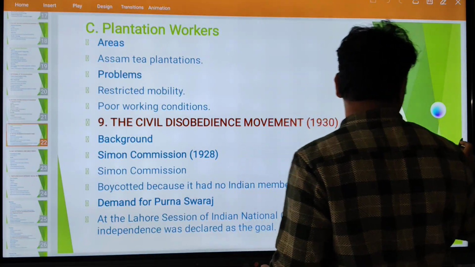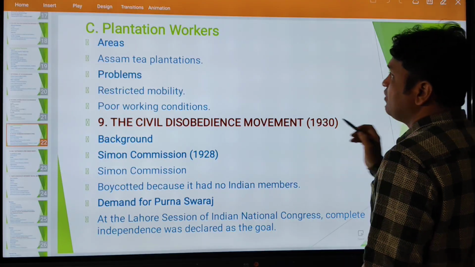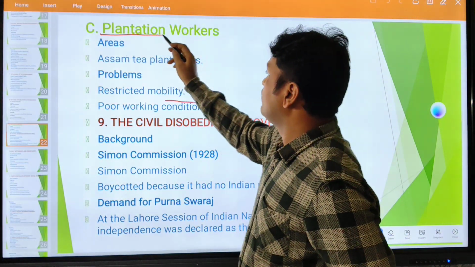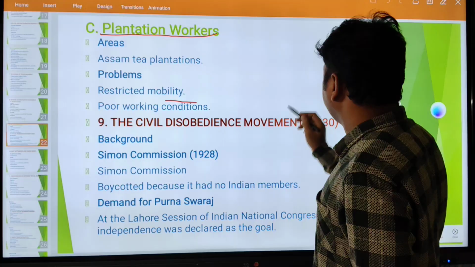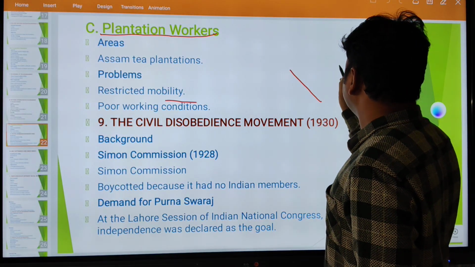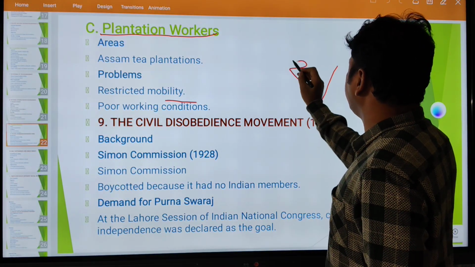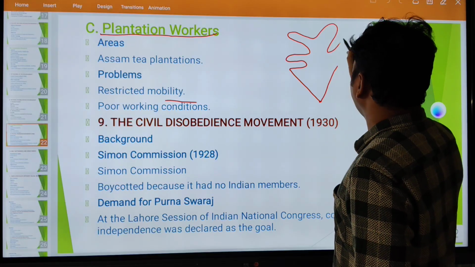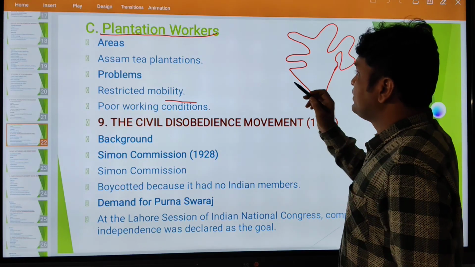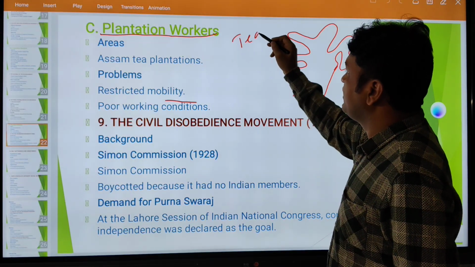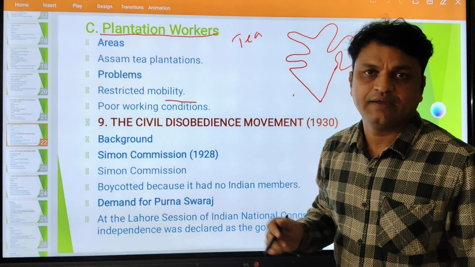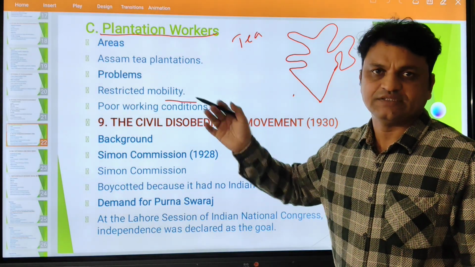Next, we have plantation workers. Who are the plantation workers? In India there are workers who work in plantations. What kind of plantations do we have? We have tea plantations. The people who work in tea and coffee plantations.